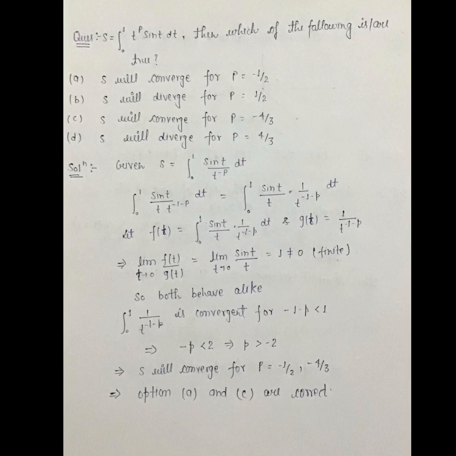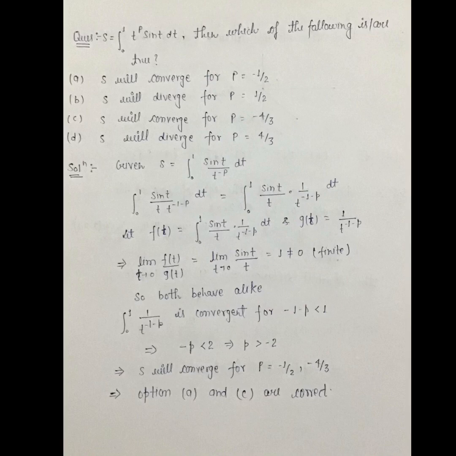Given s is equal to integral 0 to 1 sin t upon t to the power minus p into dt. So we can write it as integral 0 to 1 sin t upon t into t to the power minus 1 minus p dt. This is equal to sin t upon t into 1 upon t to the power minus 1 minus p dt.